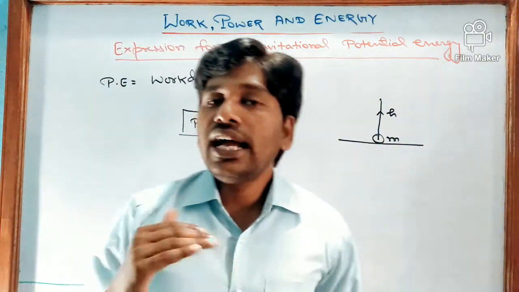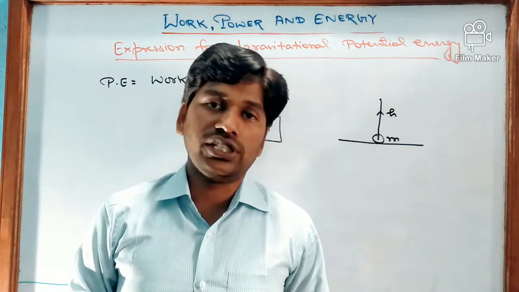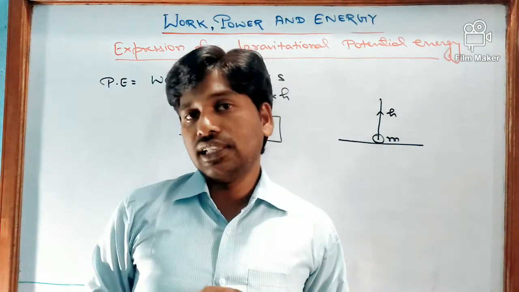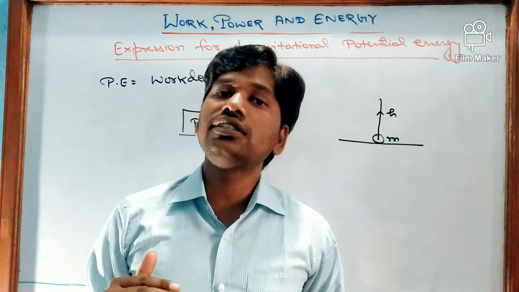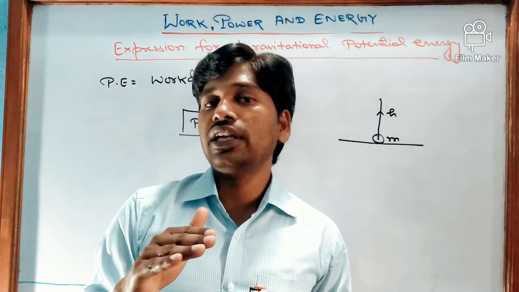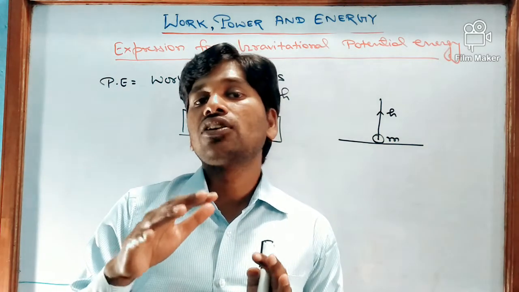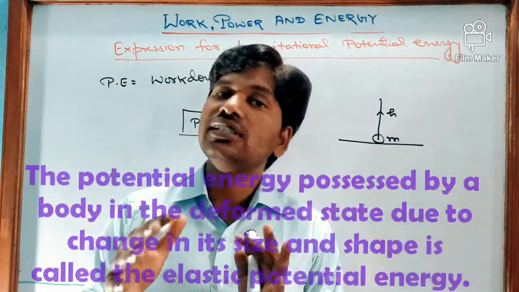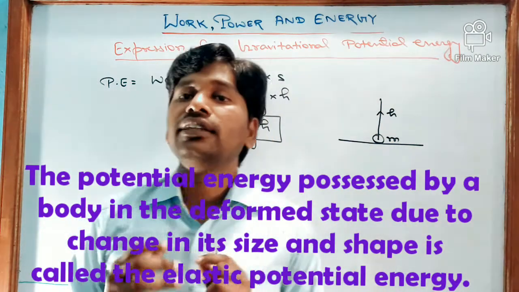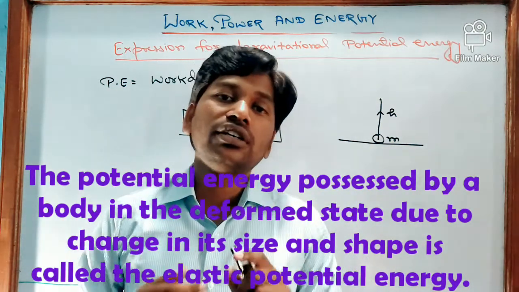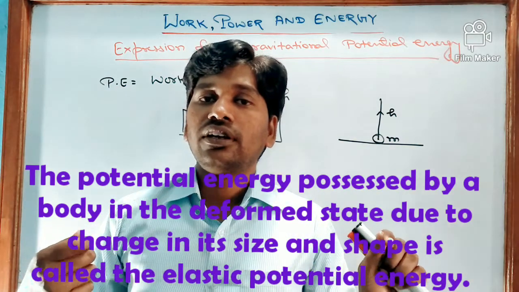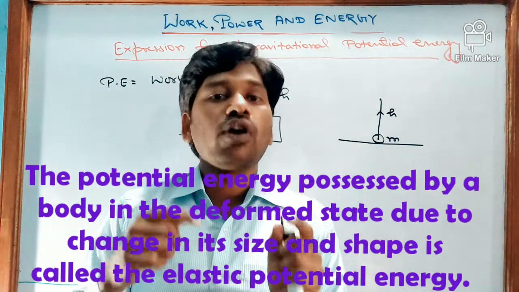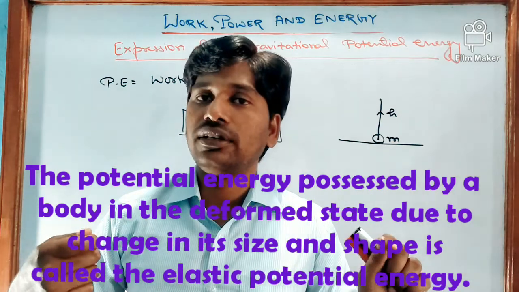Next one, I said elastic potential energy. So what is elastic potential energy? The energy possessed by a body by virtue of its configuration, means shape and size, like the energy stored in a stretched rubber band. We are doing some work in stretching the rubber band.